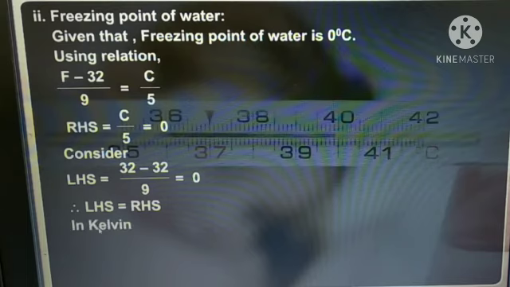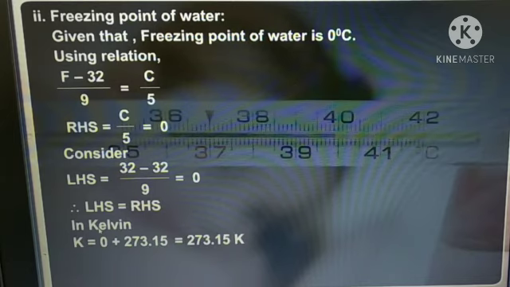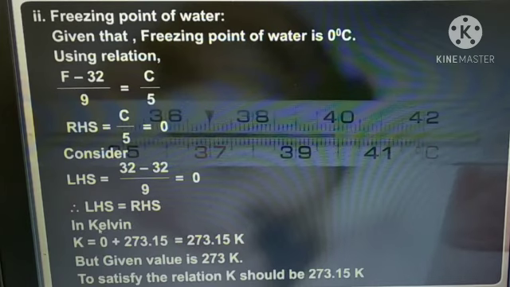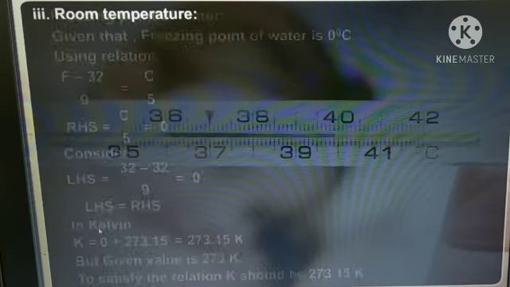Therefore, in Kelvin, K equal to 0 plus 273.15 equal to 273.15 Kelvin. But the given value is 273 Kelvin. To satisfy the relation, K should be 273.15 K.